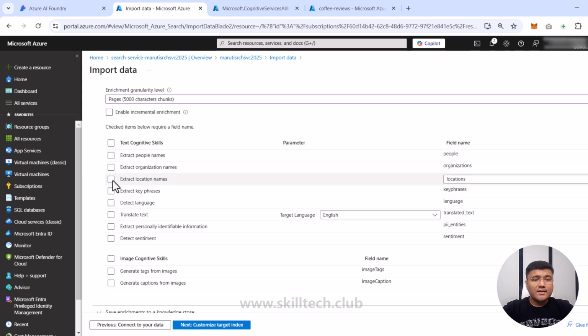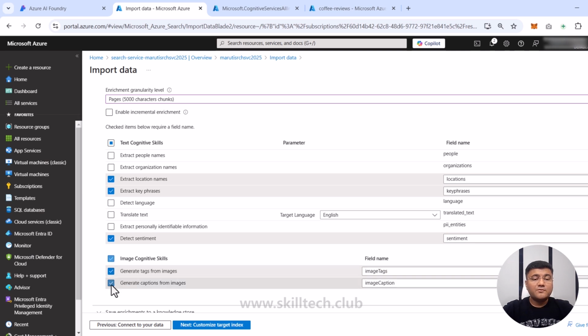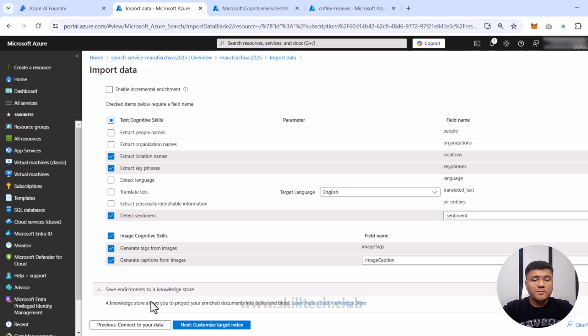I am going to select that yes, I want to extract location names, key phrases. I want to detect the sentiment. I want to generate tags from the images. And I also want to generate captions from the images, because all these things are going to help me to search the relevant data.